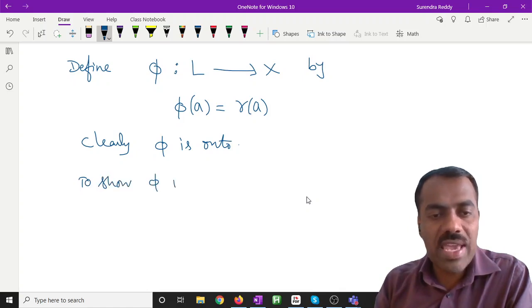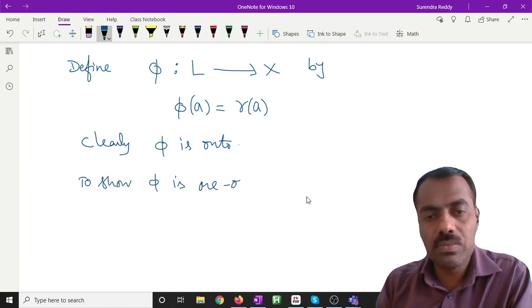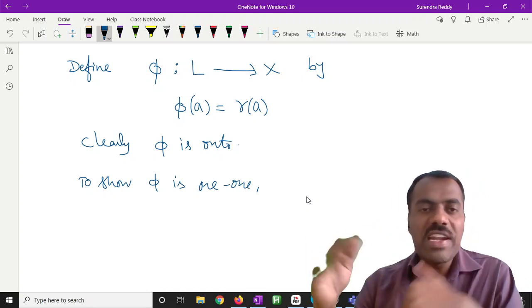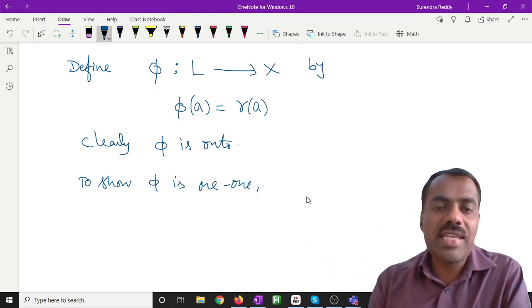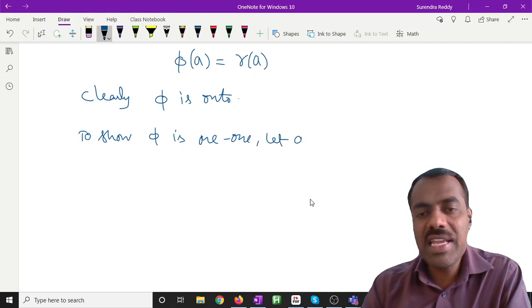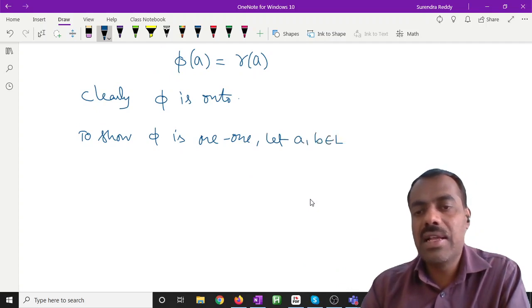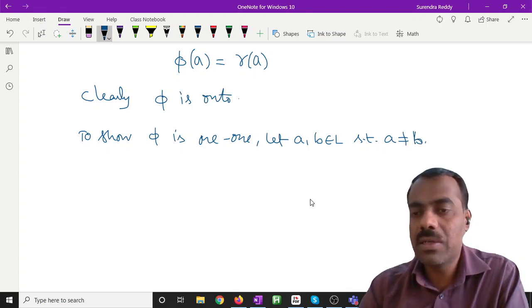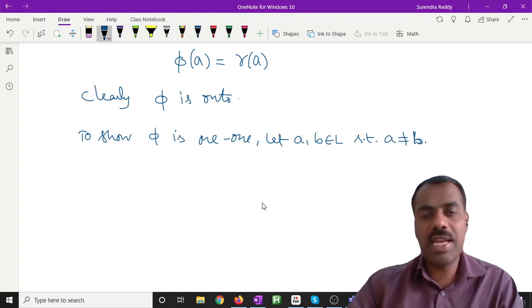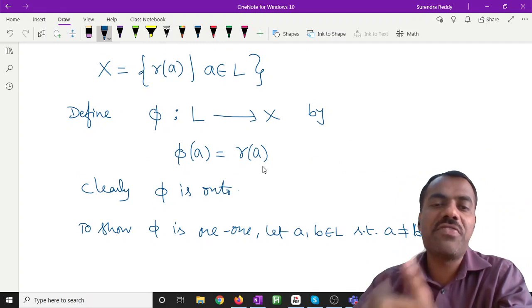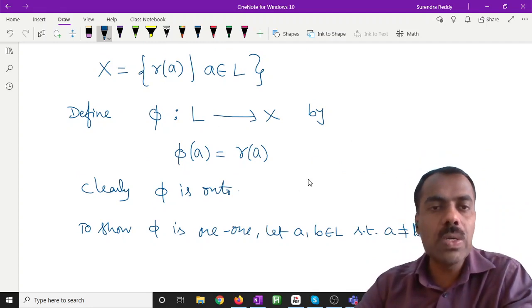To show phi is one-one, we'll show that if you have two different elements, then their images are different. So let A, B belong to L such that A is not equal to B. That means we are taking two different elements from L. Then we want to show that R of A is not equal to R of B.